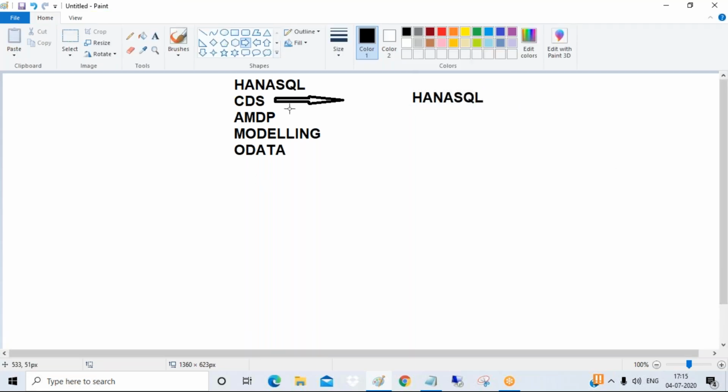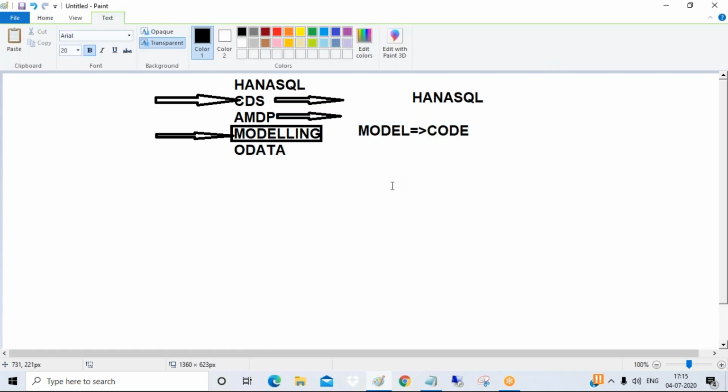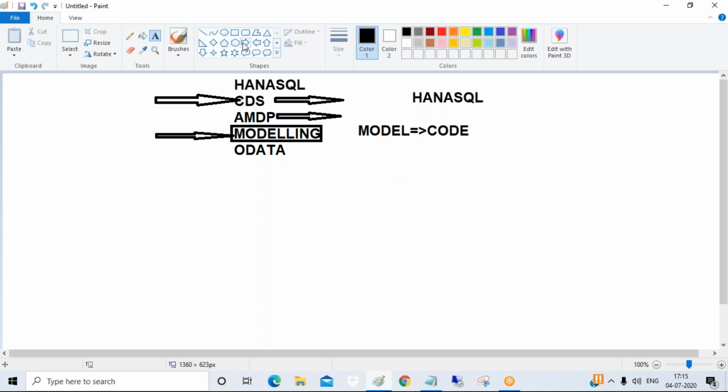Because AMDP is completely SQL scripting only. CDS is also SQL statements. Modeling is just navigation, guys. You just need to drag and drop. No SQL, nothing. You just drag and drop, and it will create the code behind it. Here we need to design a model, and the system will create the code behind it automatically. That is called the model-to-code approach. So no need to learn ABAP, guys. Without ABAP also you can learn ABAP on HANA.